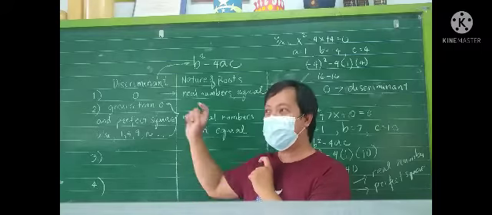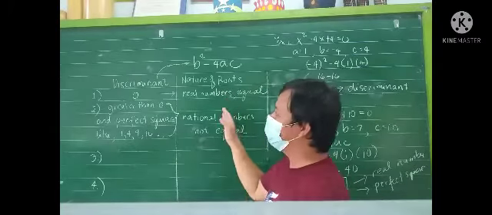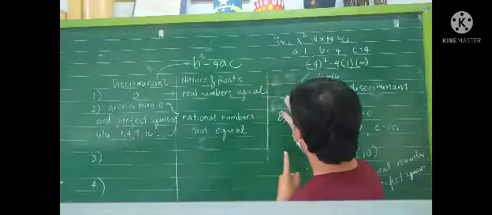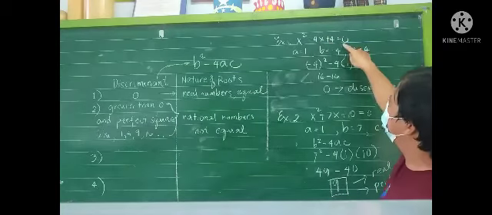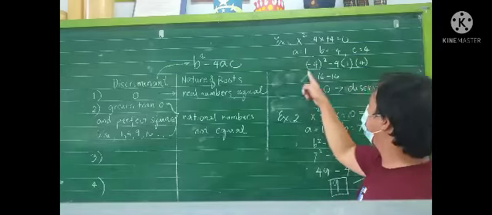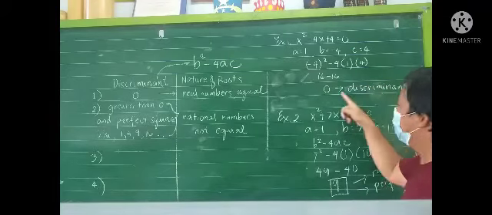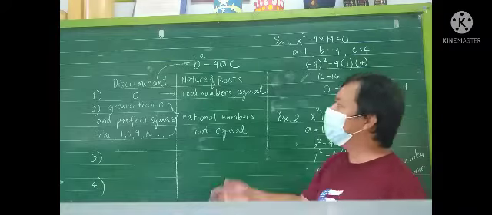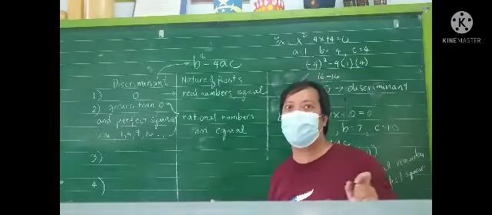X is 5 and x is 5. Yun yung nagsasabi ng nature of roots. Depende sa discriminant. Like this one, example natin kanina. X squared minus 4x plus 4 is equal to 0. Na sinabstitute natin dito sa discriminant, and then nag-0 yung discriminant natin. Kapag 0 ang discriminant, lalabas na nature of roots ay real numbers at saka equal.